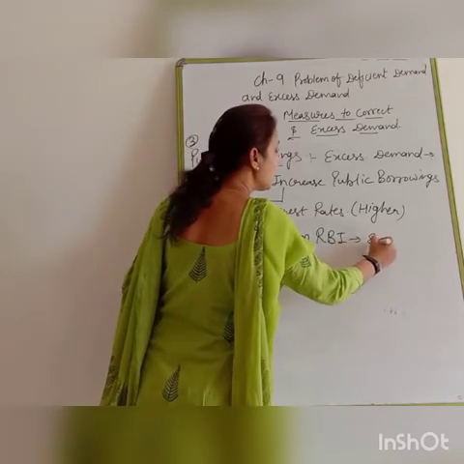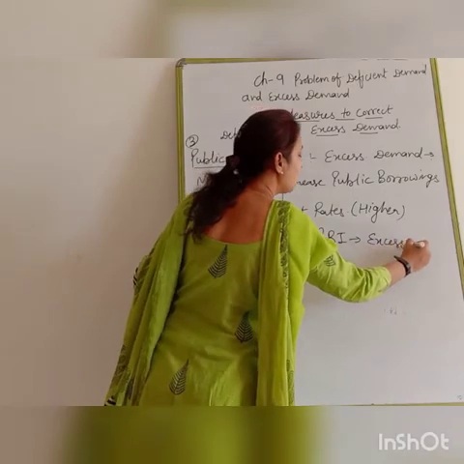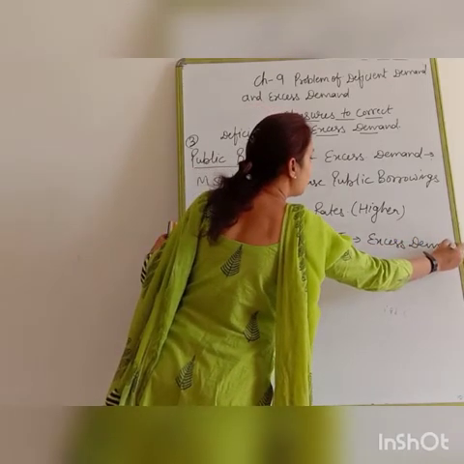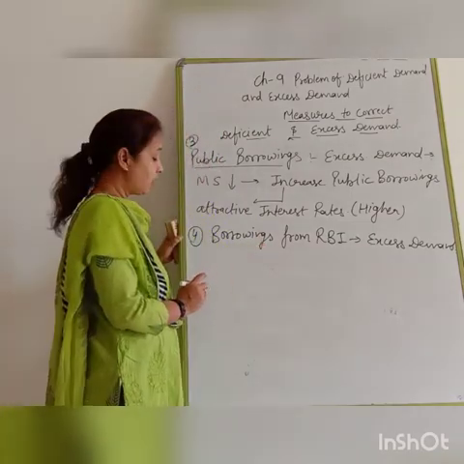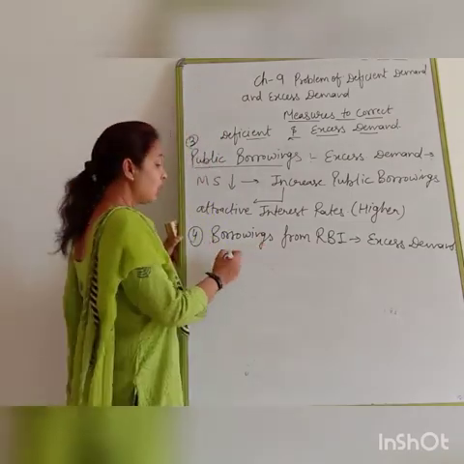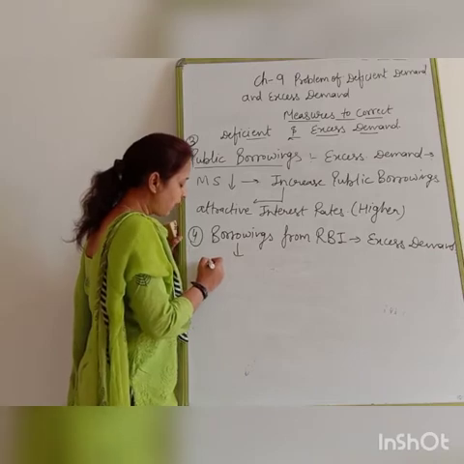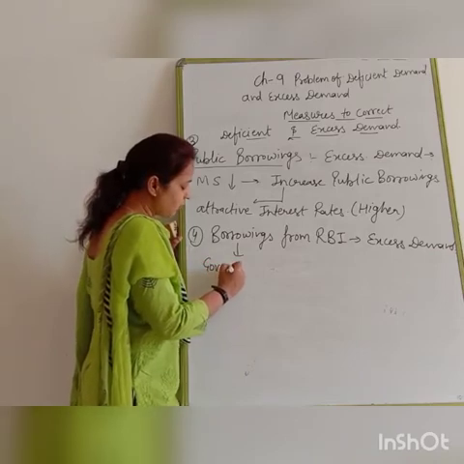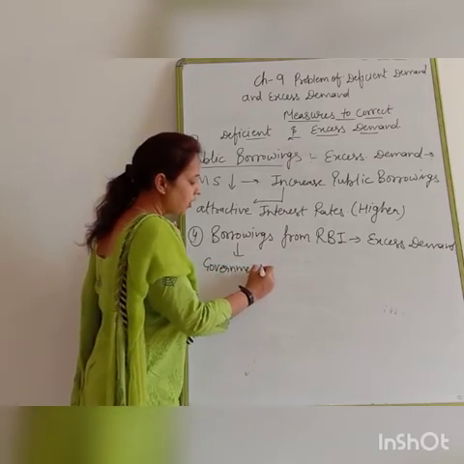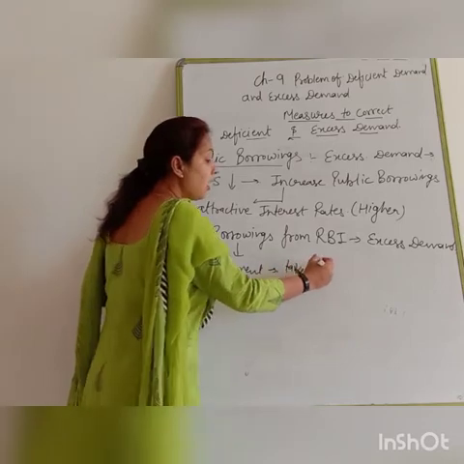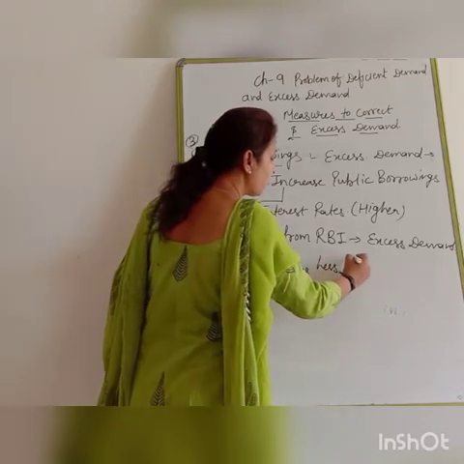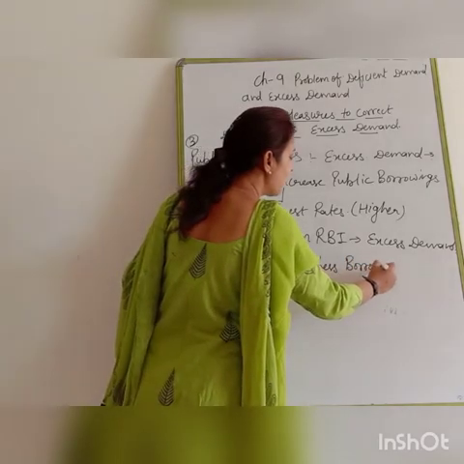When there is excess demand in the economy, in that condition, the government takes less borrowings from the RBI.